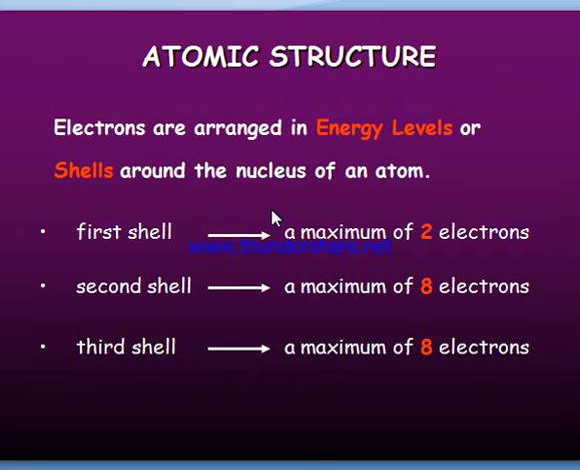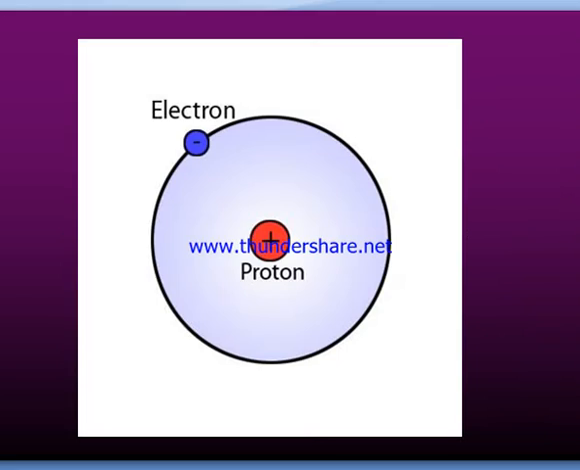Next, atomic structure. Electrons are arranged in energy levels or shells around the nucleus of an atom. The first shell holds a maximum of 2 electrons. The second shell holds a maximum of 8 electrons. The shell is nothing but the orbital. In the third shell, a maximum of 8 electrons.